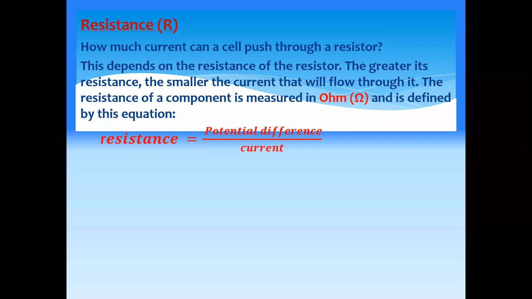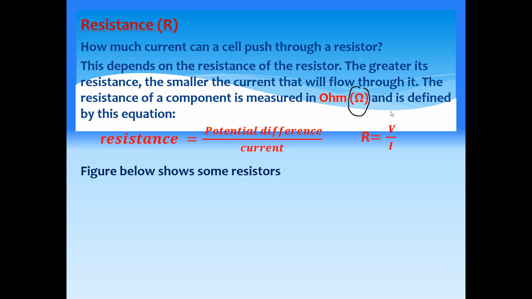So how much current can a cell push through a resistor? That depends on the property of a material called resistance. The SI unit of resistance is ohm. It is denoted by the Greek letter omega, where resistance is voltage divided by current, or potential difference divided by current.